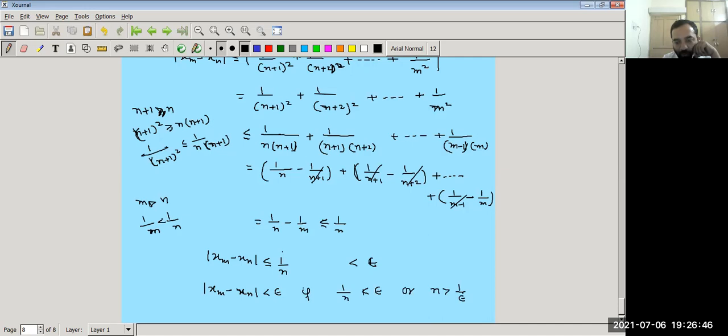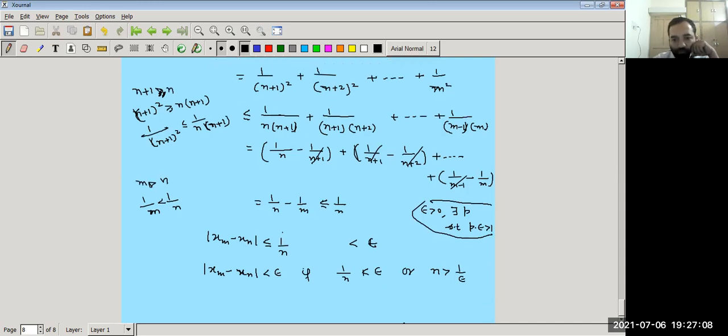Now by the Archimedean property, because epsilon is greater than 0, there exists a natural number, let it be p, such that p into epsilon is greater than 1. This is by the Archimedean property, where we take y equal to 1 here. So there exists p in N such that p is greater than 1 upon epsilon.